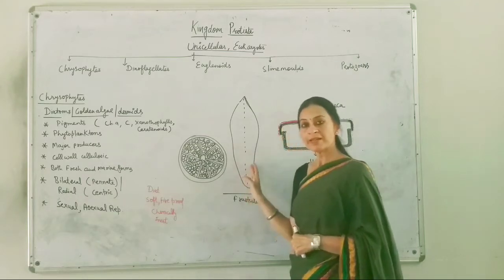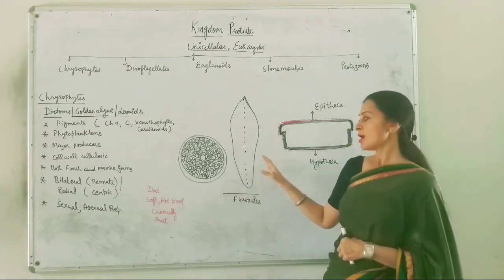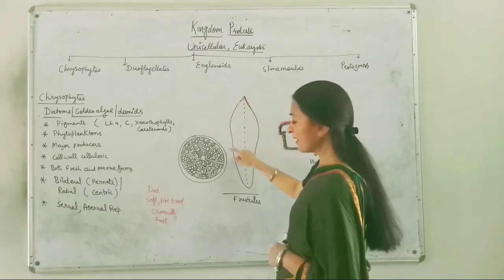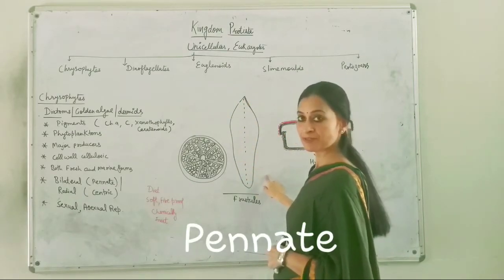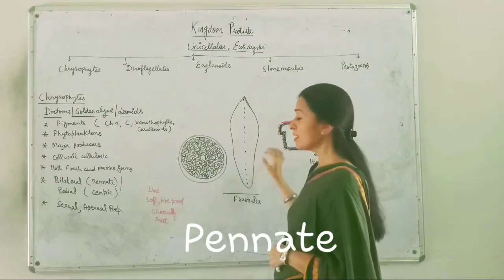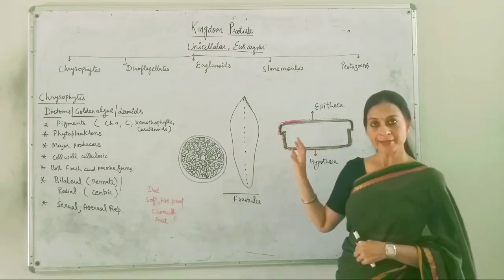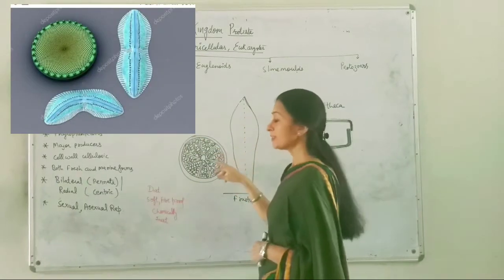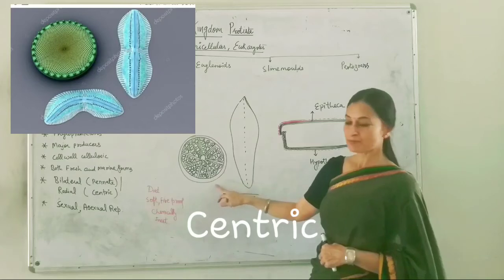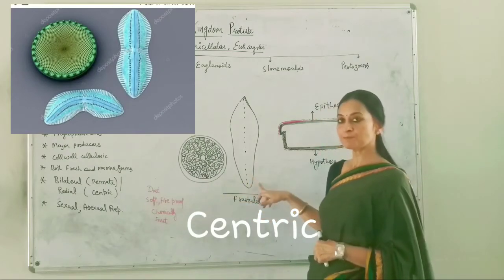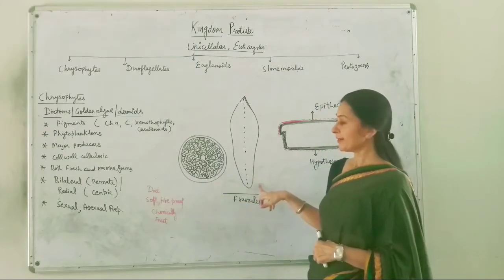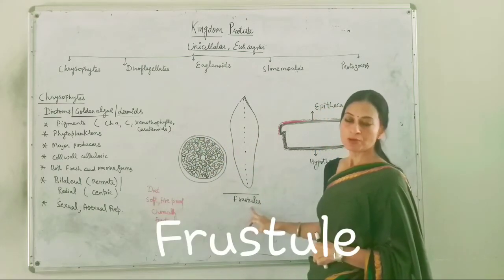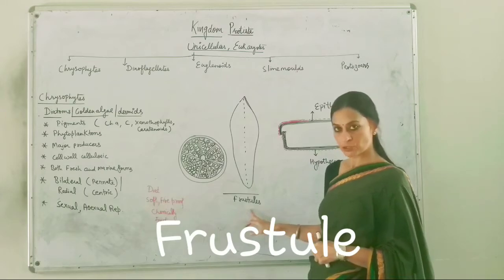The elongated cell has bilateral symmetry, and because of this, they are known as pennate diatoms. If they possess bilateral symmetry, they are known as pennate diatoms. And if they have radial symmetry, then they are known as centric diatoms. This is a centric diatom, this is a pennate diatom. And the cell is known as frustule.